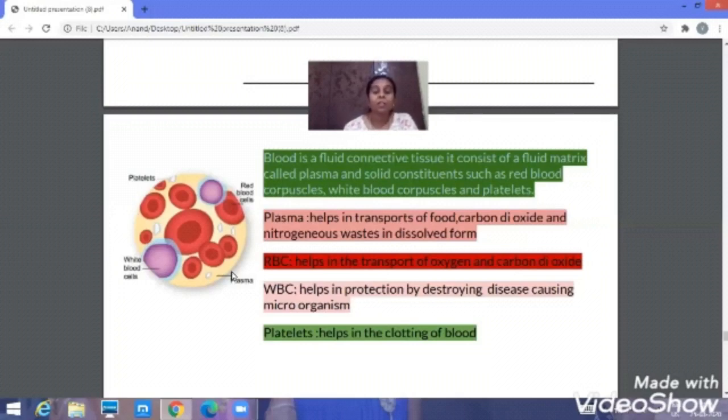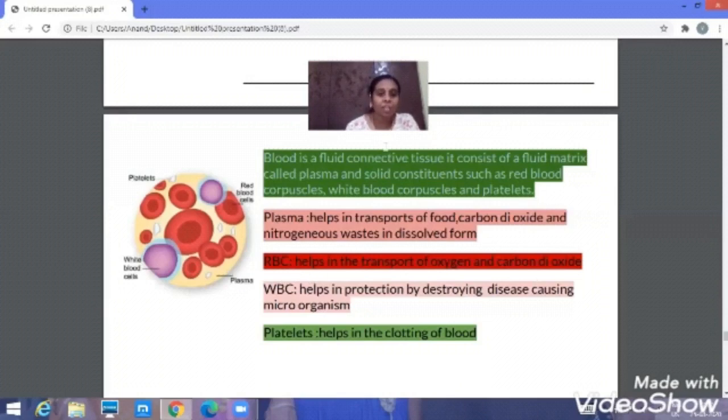There in the cell, the oxygen will be utilized for producing energy, and the byproduct obtained is nothing but carbon dioxide. That carbon dioxide from the cell will be carried towards the lungs, and from the lungs it will be thrown out from the body. So that means RBCs help in transport of oxygen and carbon dioxide.